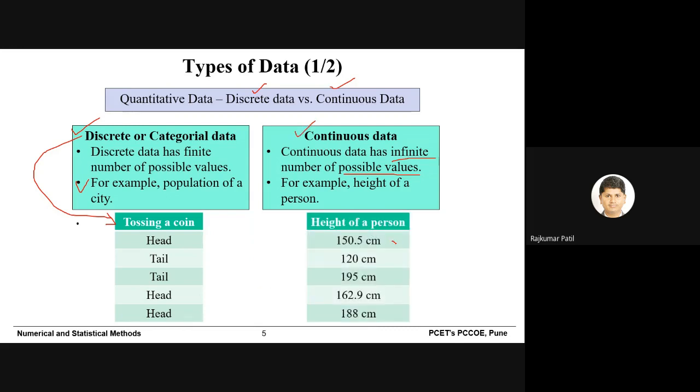For example, the height of a person, you can see that the value may be anything. So what is the basic difference between discrete and continuous? In discrete, there are discrete categories. For example, in the case of a coin, head or tail. Take an example of a cube. A cube has only 6 faces, and if you put numbers, when you toss that cube, the outcome will be 1, 2, 3, 4, 5 or 6. Other than that there will be no outcome. So that is discrete. And in continuous, if you start measuring the height of a person, every person will have a different height. So you will get continuous data and an infinite number of values.